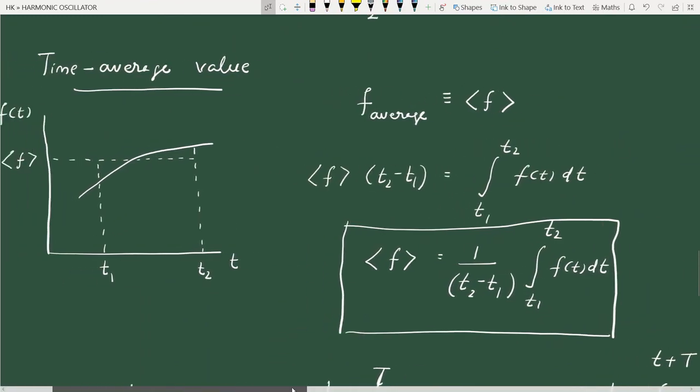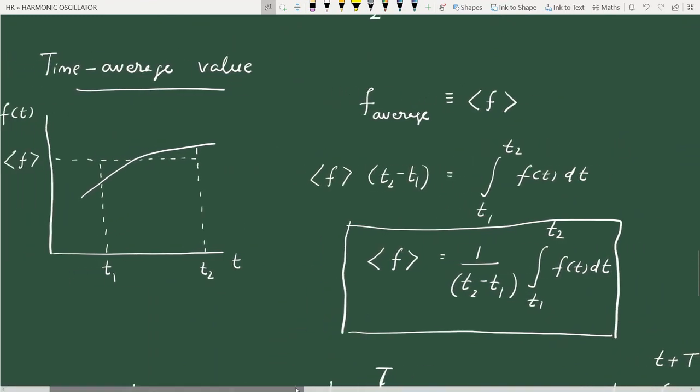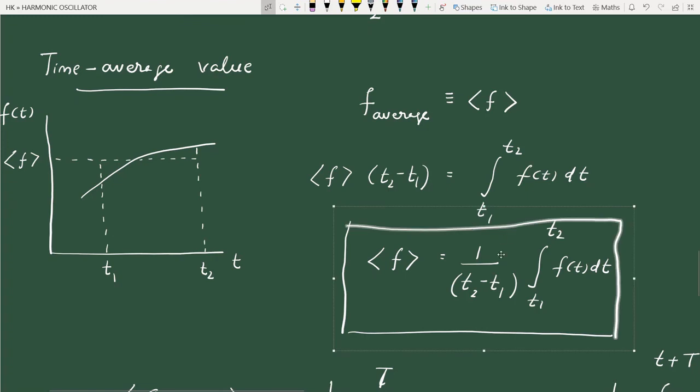Then we discussed how we can calculate the time average of a function. The idea of average value is the average height of a function in the plot of a function. So the time average we can calculate like this: 1 by the time interval between any two times, into the integral of the function in this time interval.